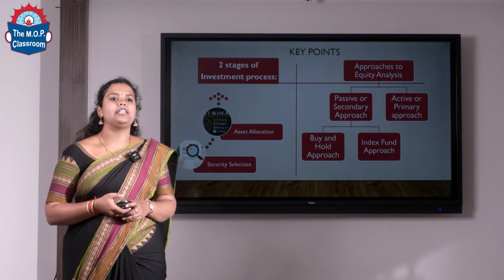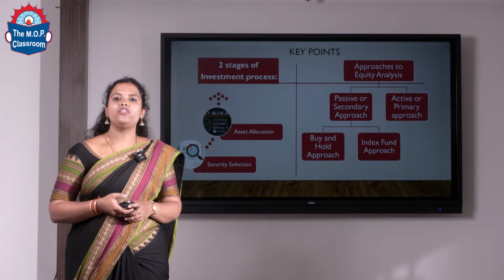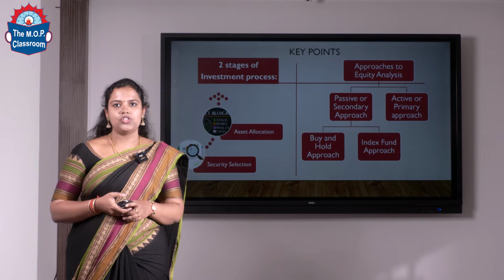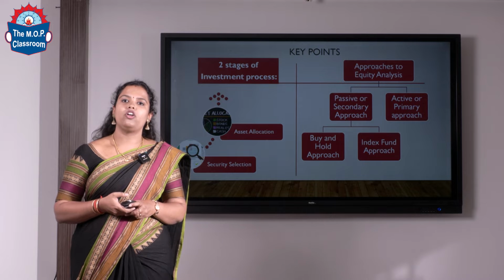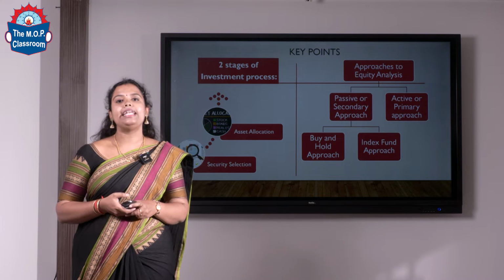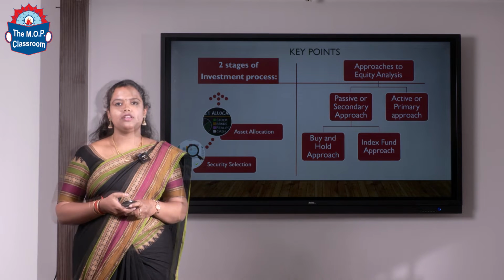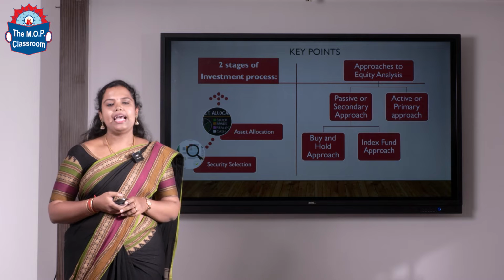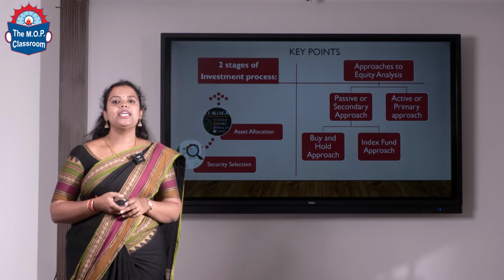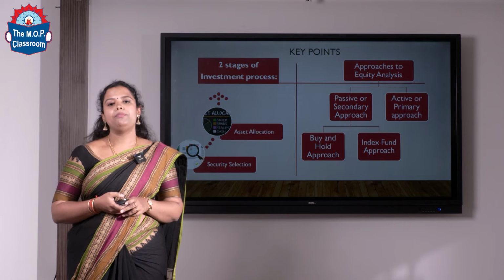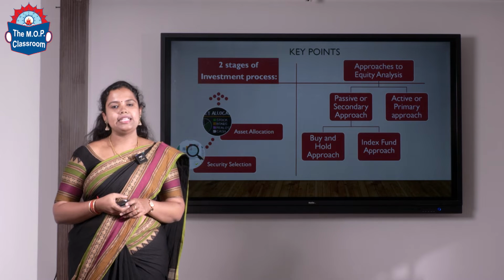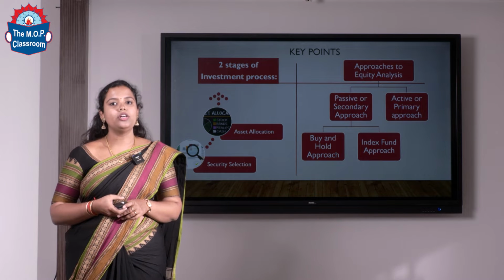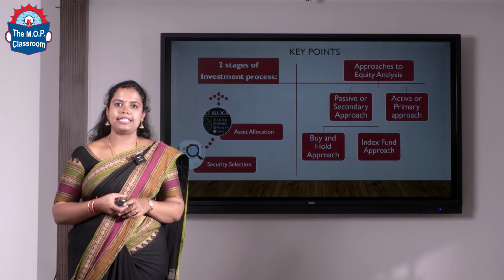Here, an index fund is nothing but a mutual fund. So instead of directly applying to the equity shares, you will be applying through a mutual fund. Whatever shares are allotted to the mutual fund will be parallel and equal to the equity shares. So for example, I as an investor will be investing in Tata mutual funds. That will be equivalent to investing in equity shares of the Sensex, which will be proportionate to the mutual funds listed in the Sensex.